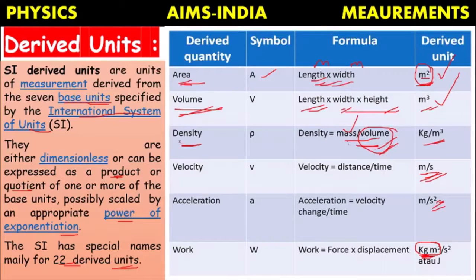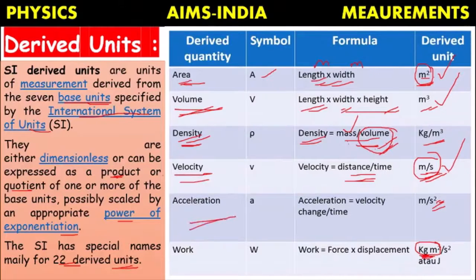It is not compulsory that a derived quantity always depends only on fundamental quantities. It may be a combination of fundamental and derived quantities, as in the case of density or velocity. What is the formula of velocity? Distance by time. The unit of distance is meter and that of time is second. So meter per second is the derived unit of velocity.